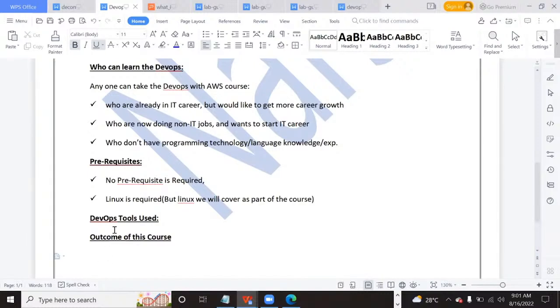Sir, can you please reduce the fees by 10,000? Those things, talk to the backend team. As you have already taken many courses of mine, they will definitely consider that. Just talk to them and then let me know. If I will be able to do any help, I can do that.